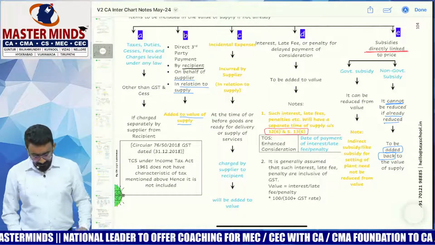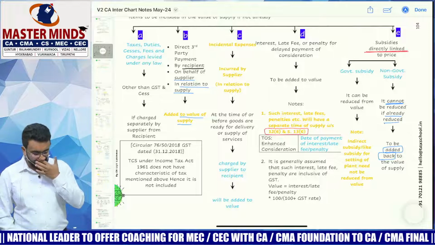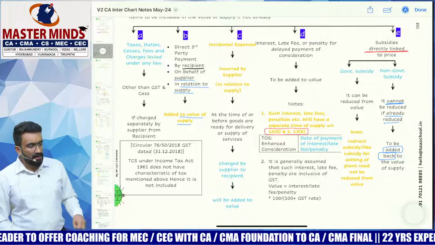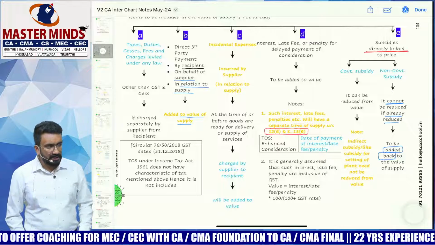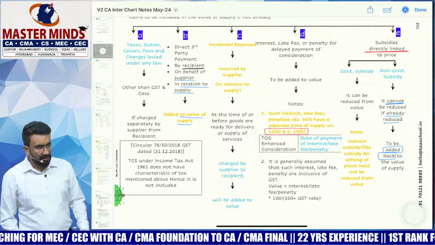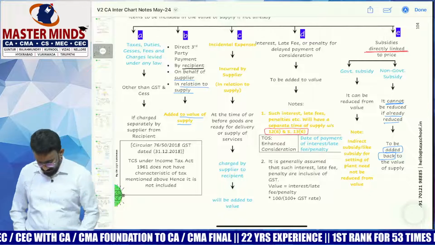Now, D is interest, late fee, penalty for delayed payment of consideration, which will be added to the value. And E talks about subsidy: direct subsidy directly linked to the price by non-government. If it is already reduced, it will be added back to the value. These are the provisions that we have.